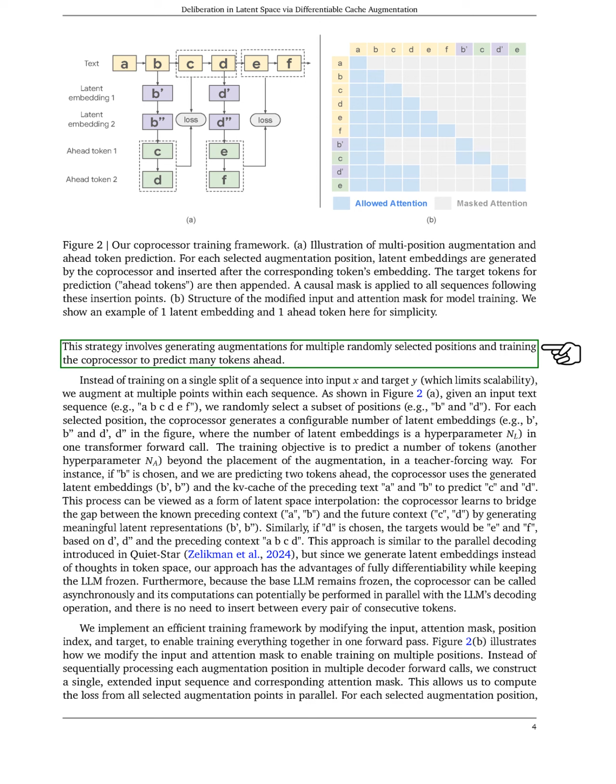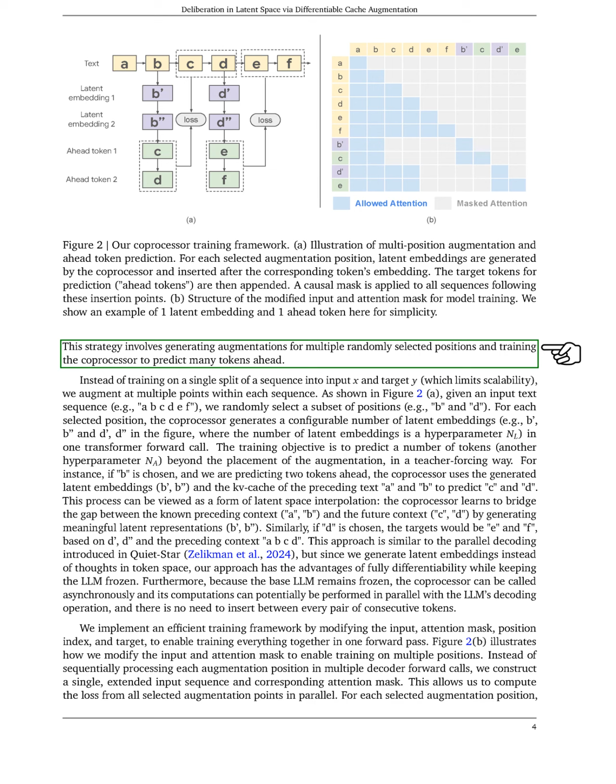We insert the generated latent embeddings into the input sequence after the corresponding tokens, followed by the tokens we aim to predict. The attention mask ensures that the original tokens can attend to all preceding tokens, while the latent embeddings and their corresponding tokens only attend to the original tokens before their insertion. The output from this process is used to calculate the loss and train the coprocessor.